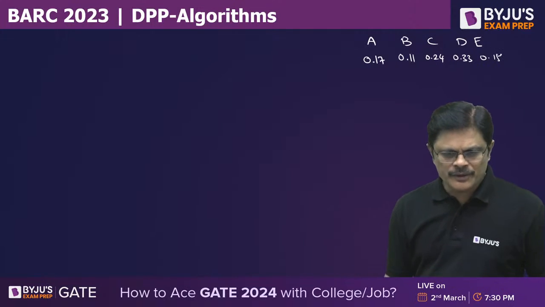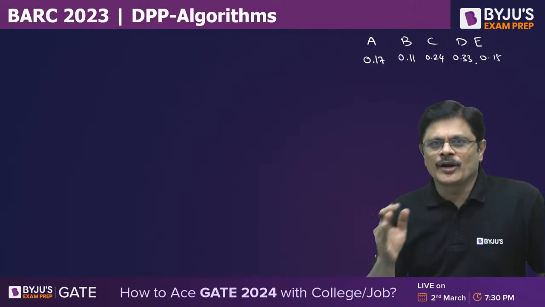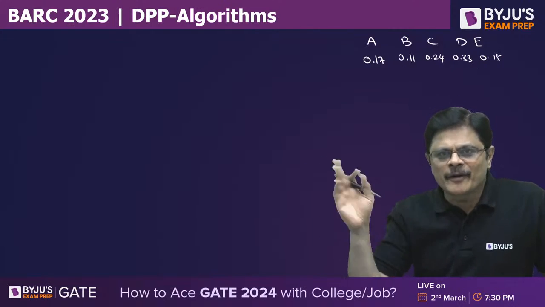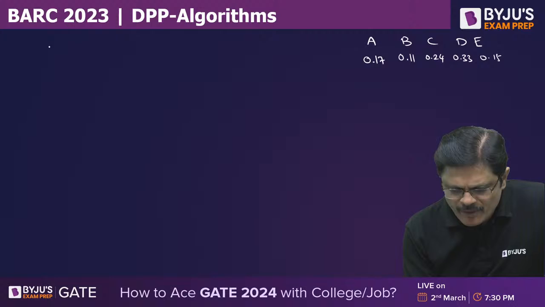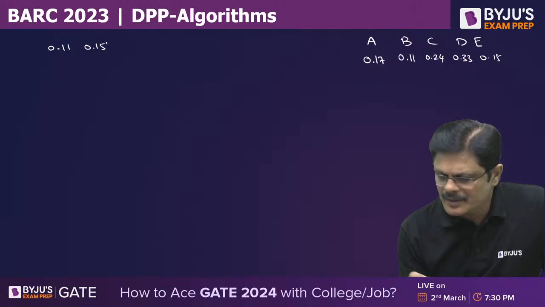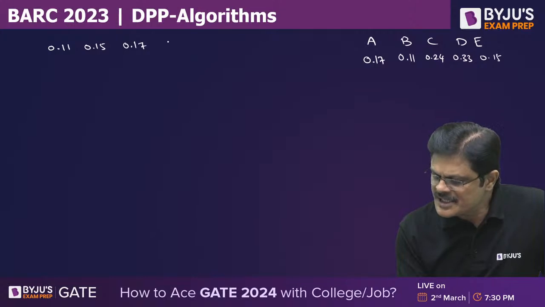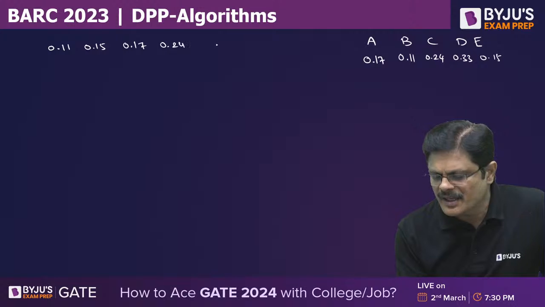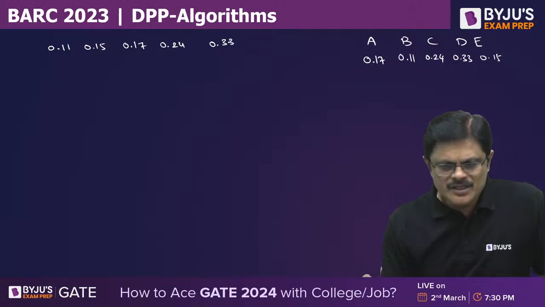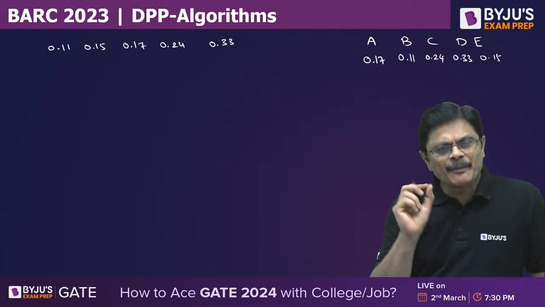So first you have to arrange them in non-decreasing order, that is increasing order with equal fellows together. So smallest is 0.11, next smallest is 0.15, next smallest is 0.17, next is 0.24, next is 0.33. So these are all leaf nodes. I just keep them as they are.